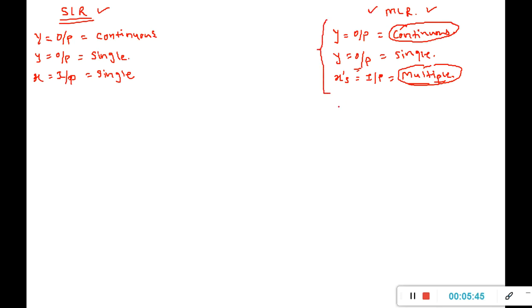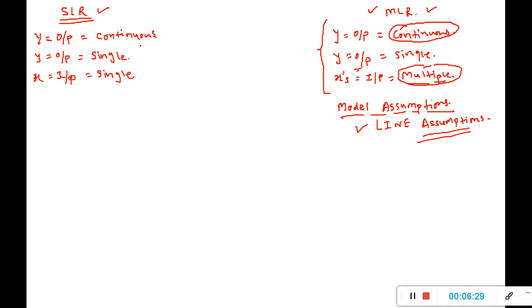Whenever we write a model, we need to check some model assumptions, which means what should be there before I build a model, and what should be there after building the model. These requirements are also called line assumptions. Today we are going to discuss these line assumptions, and one more thing.